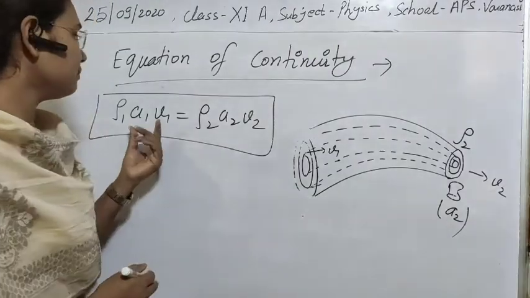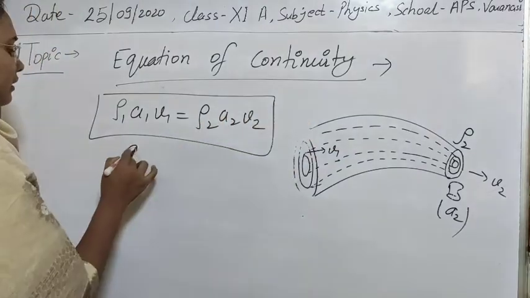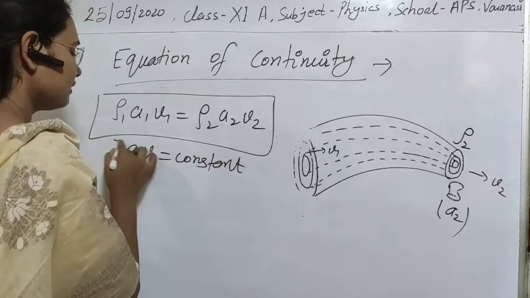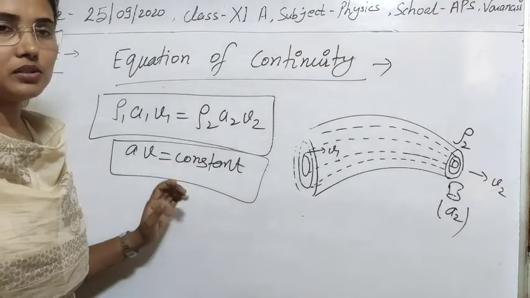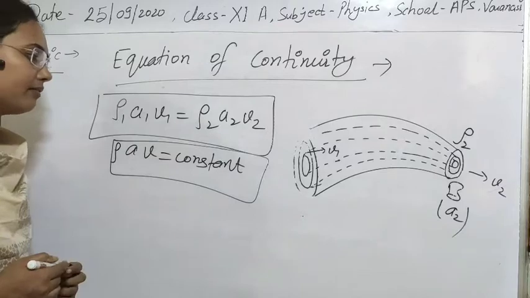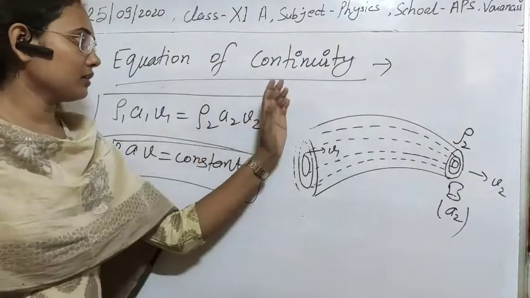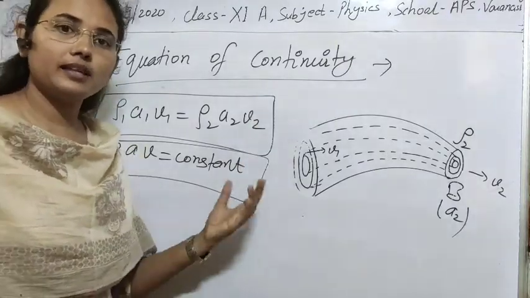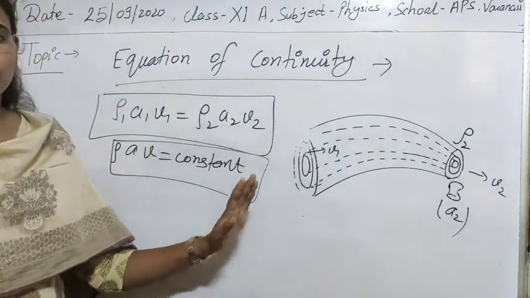Suppose that the density is constant. Then in that case A v will be constant. I think there is no confusion in this, or we can also write ρ A v will be constant. So in this equation of continuity, mass is conserved for steady flow. It tells us the conservation of mass. Okay, so I think this is now clear to you.